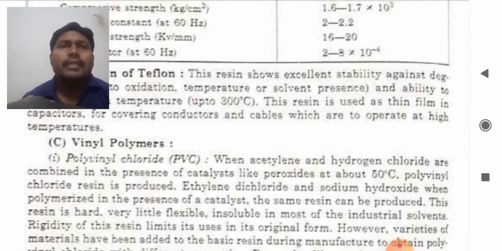Catalysts are substances which increase the rate of reaction. Ethylene dichloride and sodium hydroxide, when polymerized in the presence of a catalyst, can also produce the same resin. So either way you can produce polyvinyl chloride.